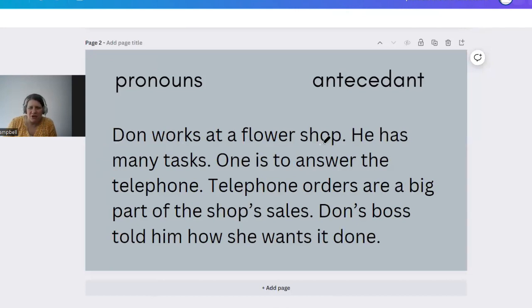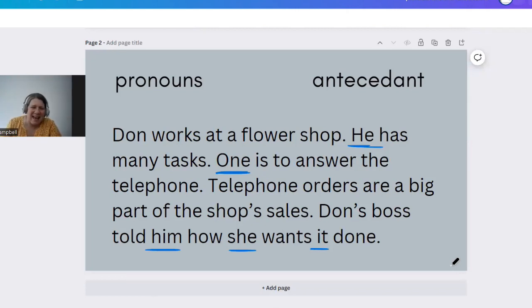Don works at a flower shop. He, that's a pronoun, has many tasks. One, that's a pronoun, is to answer the telephone. Telephone orders are a big part of the shop sales. Don's boss told him how she wants it done. Okay, those are our pronouns.